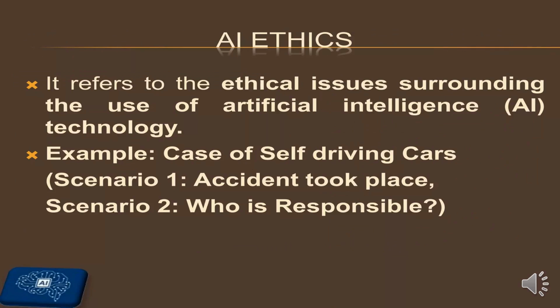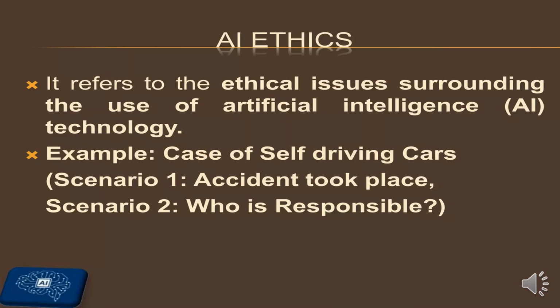Then comes the ethical concerns about AI. See, whenever we use the technology, there are certain concerns, the issues which are related to AI. In normal language, if we say ethics, these are the moral values. So what happens if a machine makes a mistake, who is going to be responsible for that? The user, the manufacturer, the programmer, or the machine itself? See, there is a scenario in a self-driving car. If an accident took place, then who is going to be responsible?